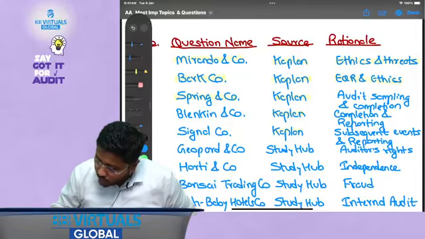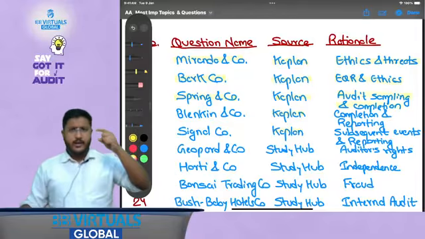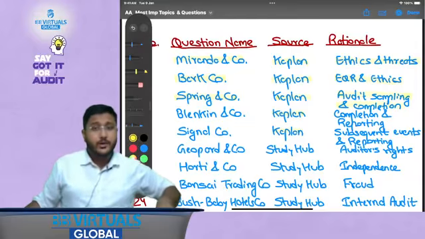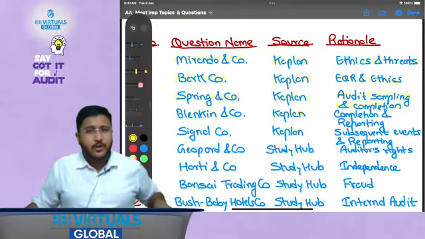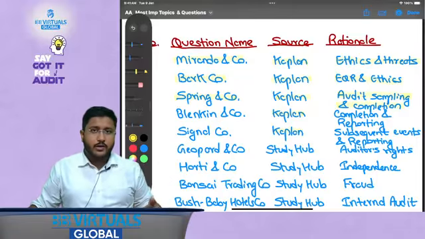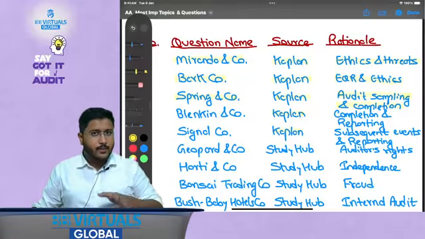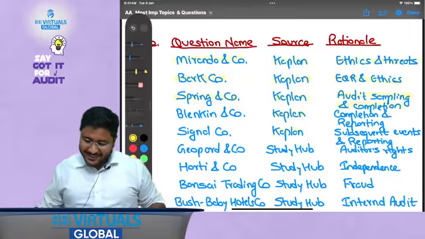Spring and Company, audit sampling and completion. Again, audit sampling we have already covered, but when I talk about audit sampling here, you will be seeing a different version of it. Plus, it also has a question on how it affects the completion stage, and that is why this question has been selected.